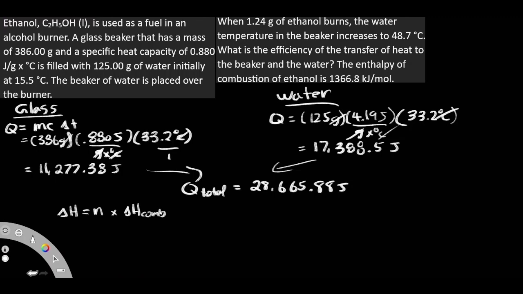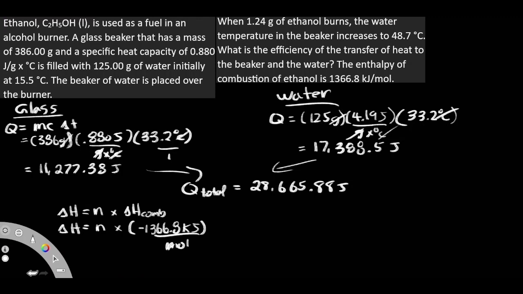Well, we have to get our delta H is equal to the amount of moles of the ethanol. Do we know how many moles of ethanol we have? No, it doesn't tell us that in the question. But we can multiply by our delta H com, which is going to be what they're giving us, right? Or 1,366. I'm going to put a negative symbol here. And again, this is going to be in per mole.